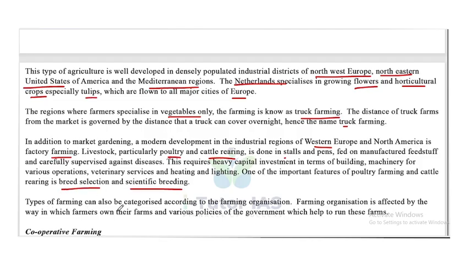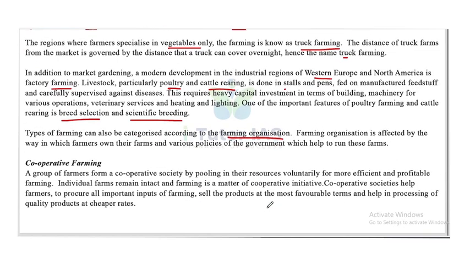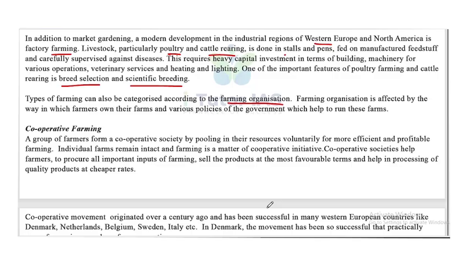Types of farming can also be categorized according to the farming organization. Okay, so we already classified the types of farming. Now it can also be categorized according to the farming organization. Farming organization is affected by the way in which farmers own their farms and various policies of the government which help to run these farms. So the first one is cooperative farming.